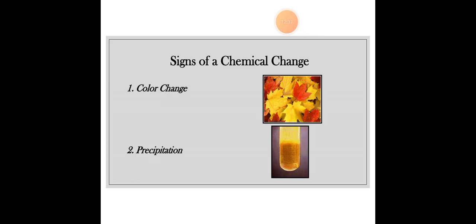Then precipitation. Whenever precipitation is taking place, you should know it's also a chemical change. The formation of a precipitate during a reaction is a strong indicator that a chemical reaction has occurred. Specifically, it is the characteristic of a precipitation reaction, which is a type of chemical reaction that results in the formation of an insoluble solid, the precipitate, from a solute. So that's basically how precipitation is a sign of a chemical change.